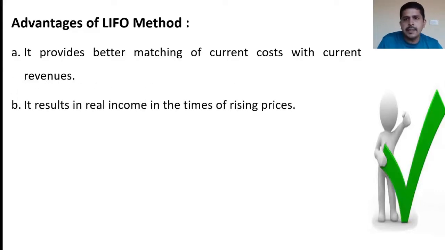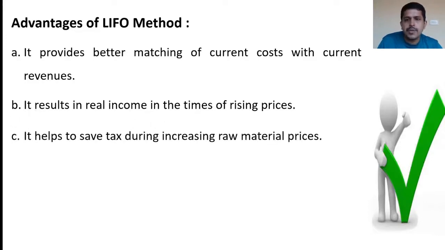It results in real income in times of rising prices. As I have explained earlier, the latest items purchased at current prices are issued for production, and when prices are rising, the lowest priced or lowest cost material will be in stock, but their market price will be comparatively higher than the recorded price or book price of those materials which are in stock.